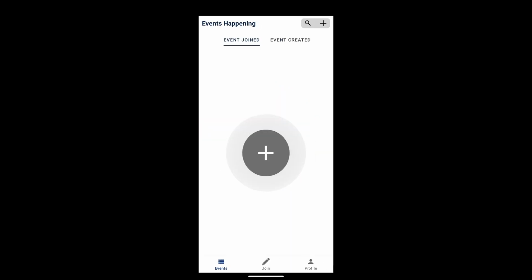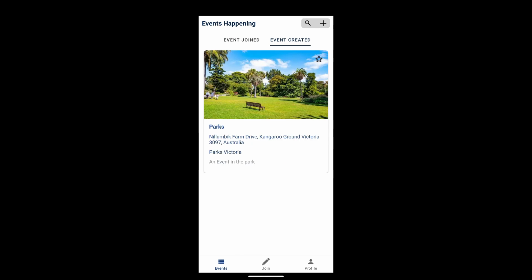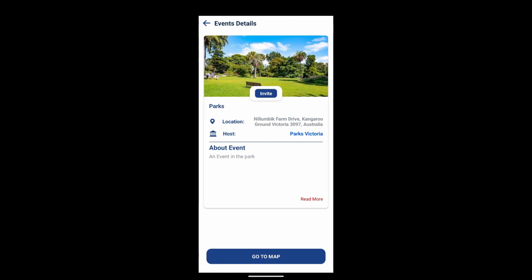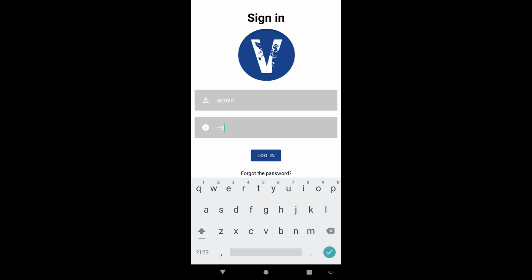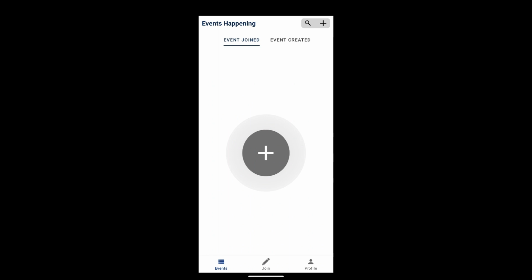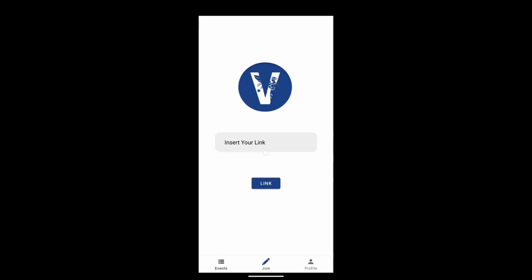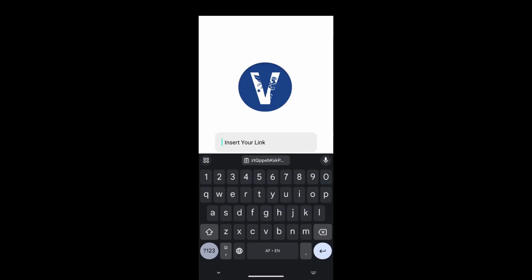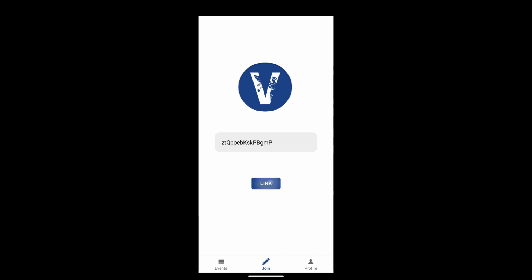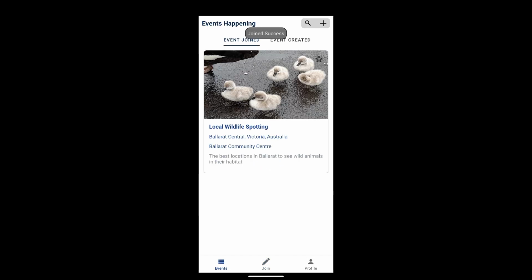To prevent events from being flooded by unwanted external users, Vent uses an invite system. Once an event has been created, the creator can copy the event's link, which is generated automatically, and send this through their own channels to others in their community, allowing them to join their event. Once another user receives this link, they can click Join Event and paste the link directly into the text box, which will then link them to that event page and add them as joined.